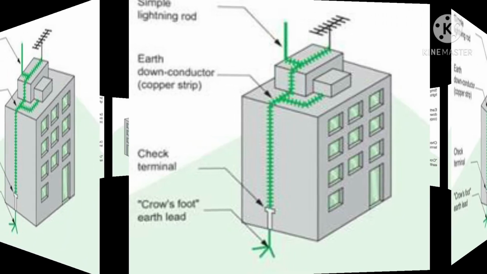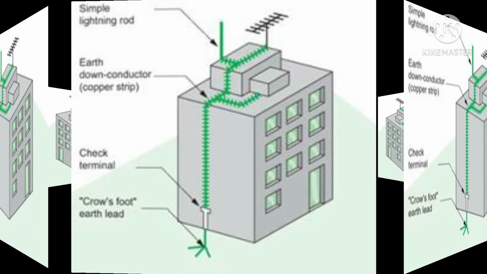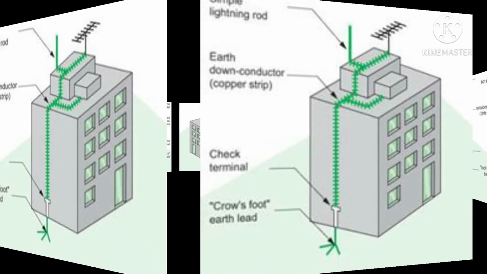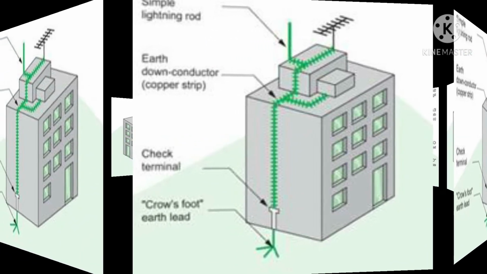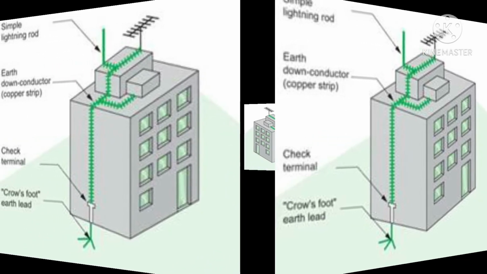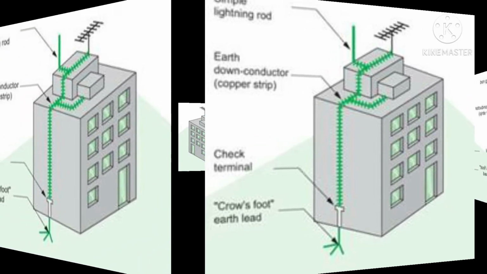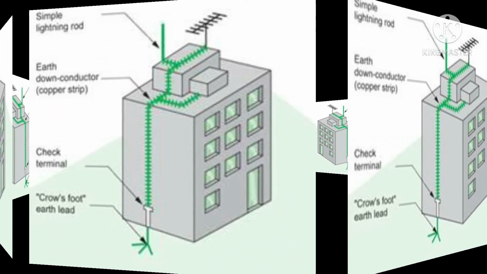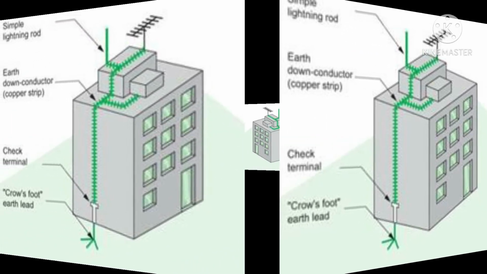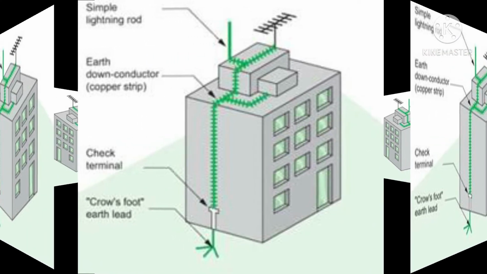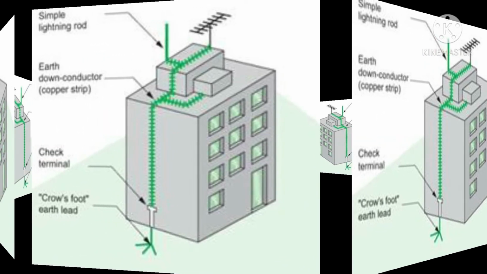Now, a lightning conductor. A lightning conductor is a device which is fixed on the top of tall buildings to protect them from damage due to lightning. It consists of a long lightning rod of iron or copper with a number of sharp spikes at the top end. This rod runs from the top to the bottom along the outer wall of the tall building to be protected. The lower end of the rod is connected to a metallic plate, usually made of copper, which is buried deep into the earth to provide a good earth connection.